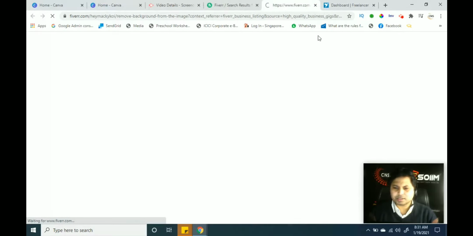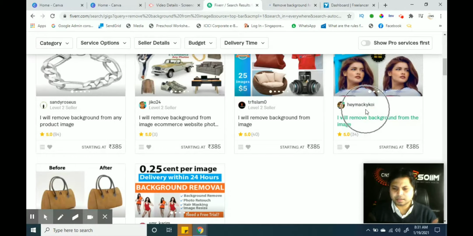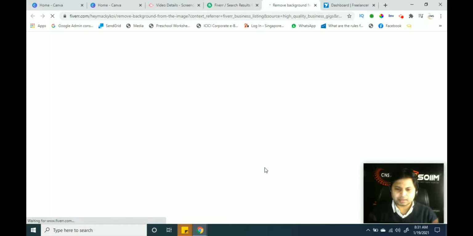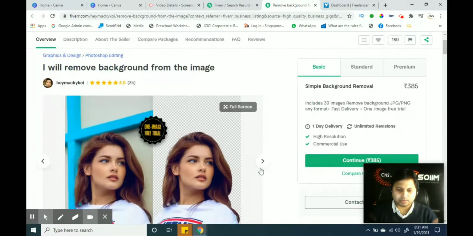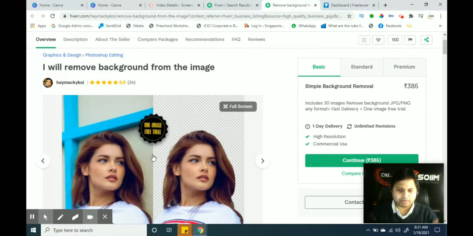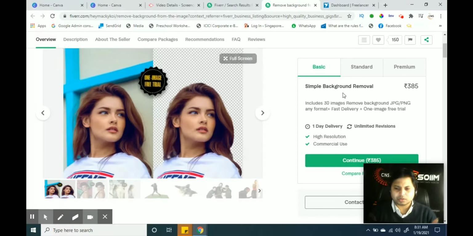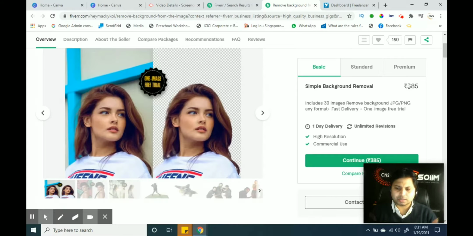I click on this section, this ad I have clicked here. I can see what they are going to do. This is showing one image trial free. This was the image which has the background. In this section they have removed the background. So how much are they charging? They are charging around 385 rupees.